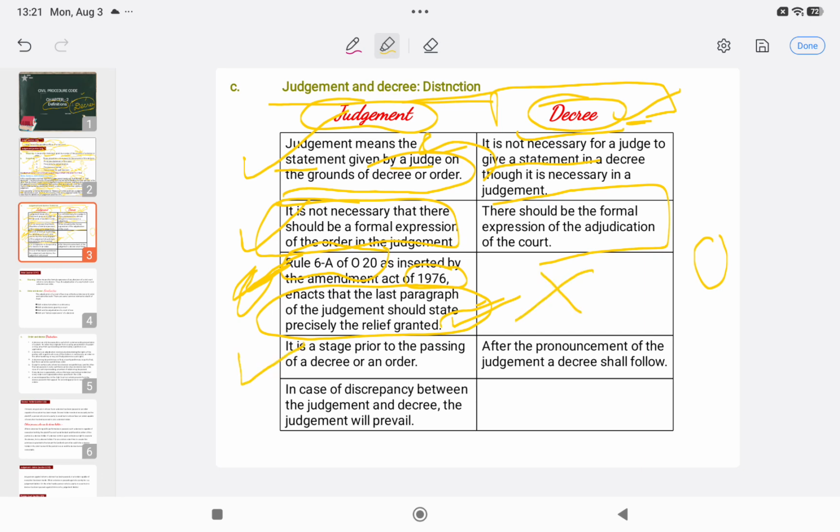There is nothing of this sort in the decree. Judgment is always a stage which is prior to the decree or an order, because it is a statement of the grounds of decree and order, and the decree follows the judgment, right? And if in any case there is a discrepancy between the judgment and the decree, the judgment will prevail. Why will it prevail? Because it contains everything. It contains the concise statement of the case, the points for determination, the decision thereon, and the reasons on which the judge has decided this case this way, right? So always the judgment will prevail because it is the elaboration of the case of the parties.